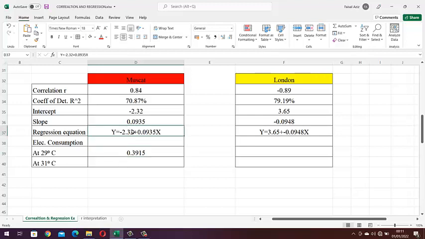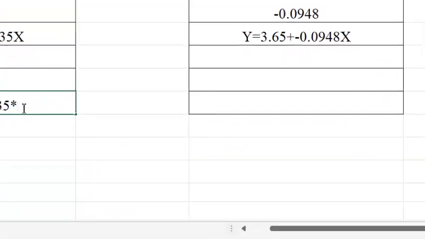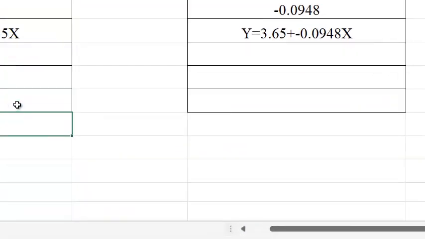I'm just going to copy this so that I need not type it again. Now I will change it, and here I'm going to calculate for 31. So for 31 it will be 0.5785. So in both cases, I mean for both temperatures for Muscat, it is interpolation.